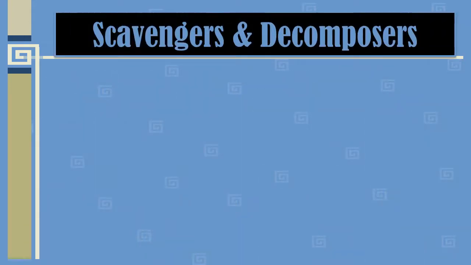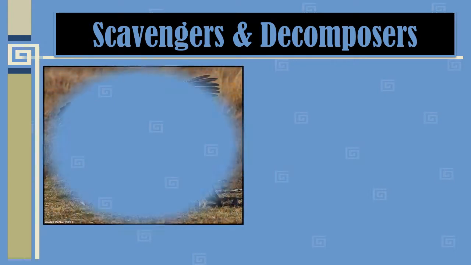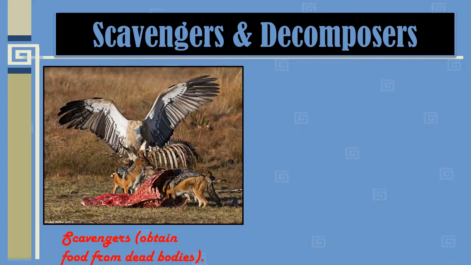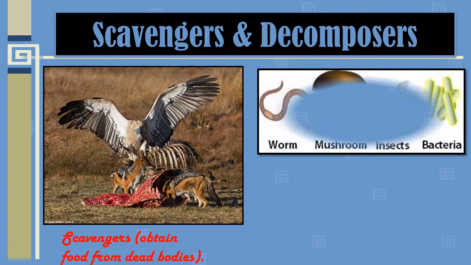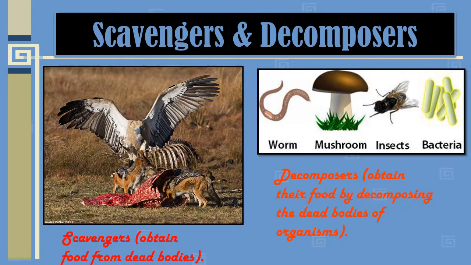Okay, students, some of the organisms around us perform the function of cleaning and conserving the environment by the very act of feeding themselves. They are called scavengers and decomposers. Scavengers obtain their food from dead bodies of animals, for example vulture, crow and hyena, etc. So these obtain the food from the dead bodies of animals, as you can observe in the picture also. Okay, and next is the decomposer. Decomposers are microbes or microorganisms which obtain their food by decomposing the dead bodies of organisms or other materials, like earthworm, mushrooms, insects and bacteria. So these obtain their food from decomposing the dead bodies of organisms.